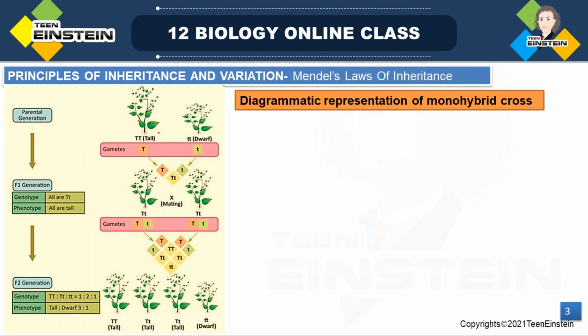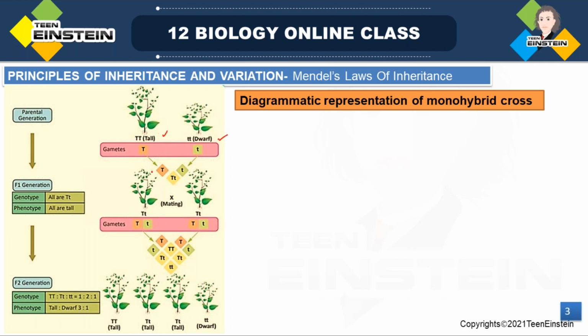Here you can see he crossed this tall plant and a dwarf plant, right? He crossed homozygous tall and homozygous dwarf. This parental line was a pure line. This is the parental generation. In the parental generation, these were pure lines, right?